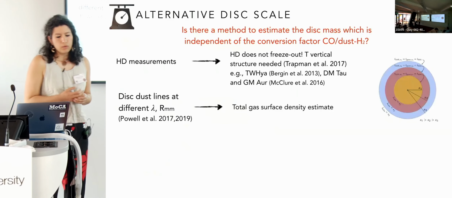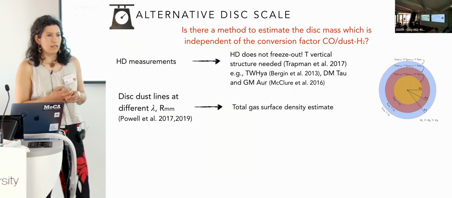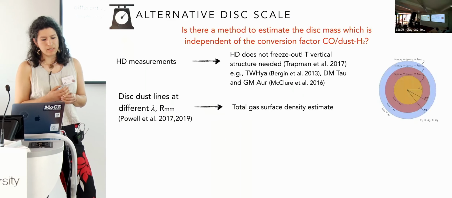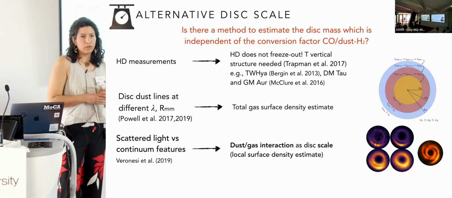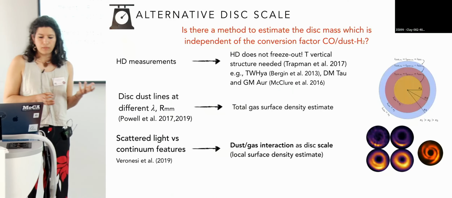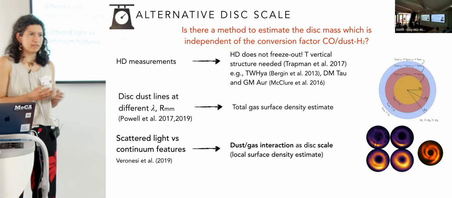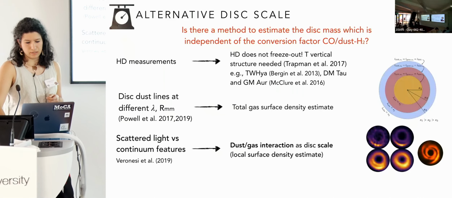Then we can also look at different dust lines at different wavelengths, and this can give us a total gas surface density estimate. We can also compare substructures observed at different wavelengths, for example in scattered light and in the continuum, and from this we can get a local estimate of the surface density.